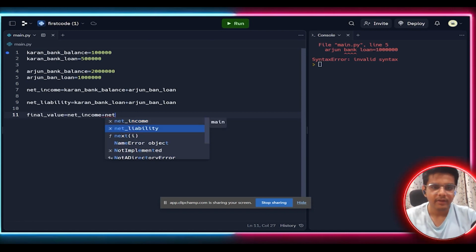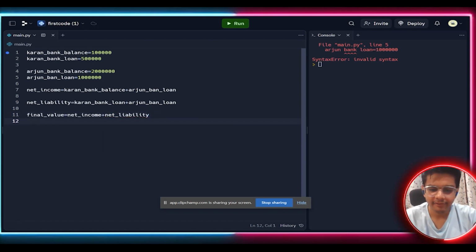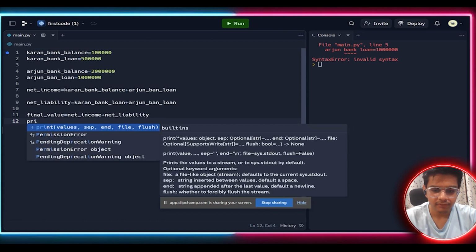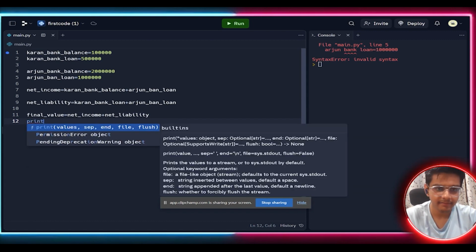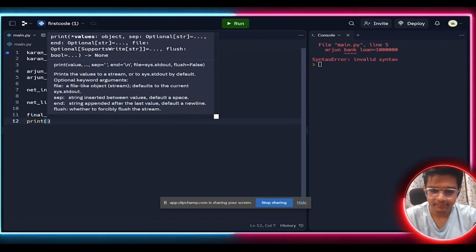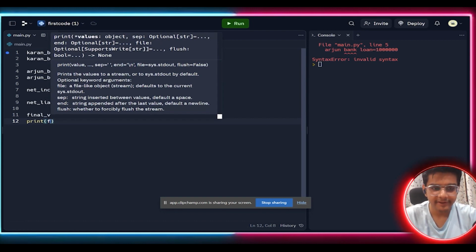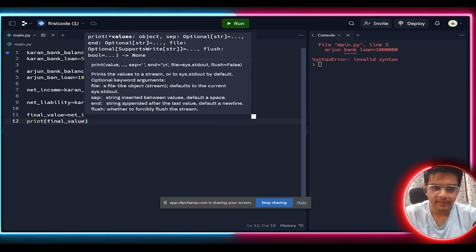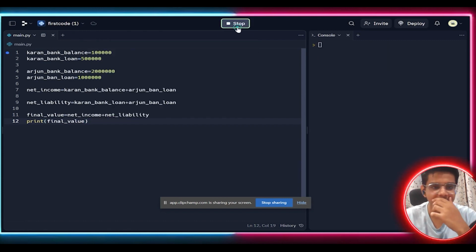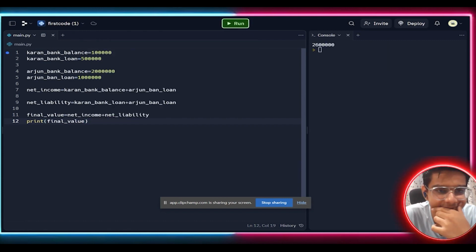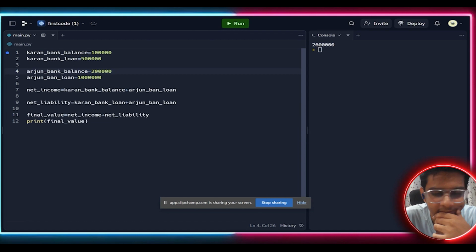Great. Okay, so we have final value and let's print it. After printing, we will have the final value here. I hope there is no error now. The final value is, wait, there is something. Yeah, so actually, it is 20 lakh rupees. No, it is right. Okay, so it is 20 lakh rupees.